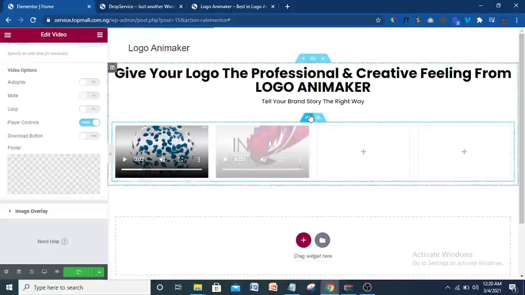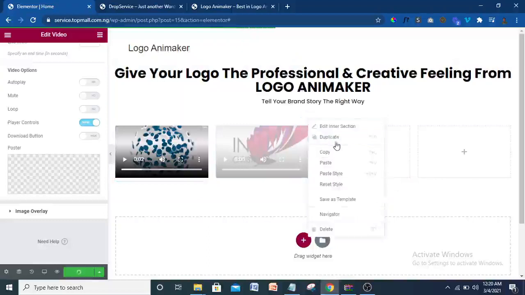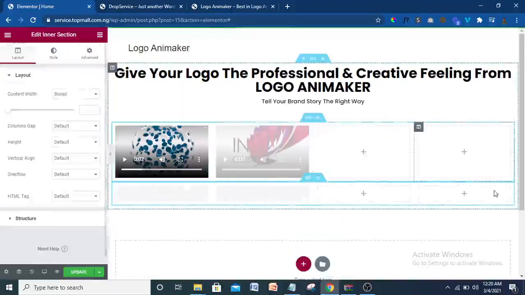When I'm done, I'm going to duplicate it. So let me show you. To duplicate, just click on this icon. When you come to this, you see an icon that will show up here. Just click on it and click on duplicate. So this will now become 2. So you have one row and a second row. I'm going to do that now as I've just shown you. That's what I'm going to do for the rest.